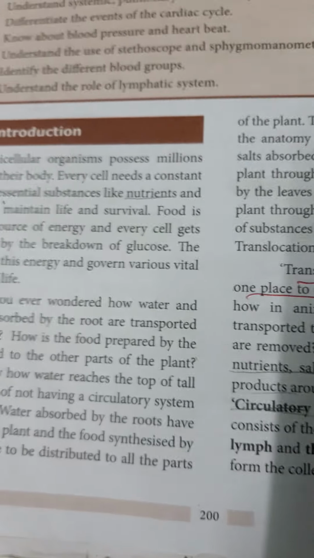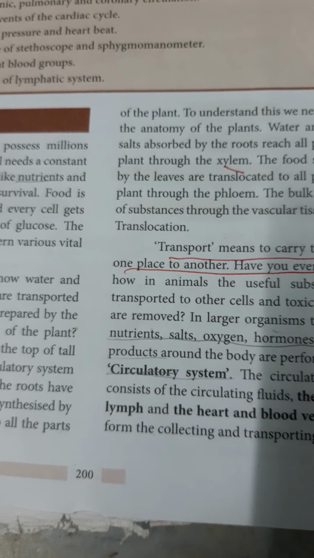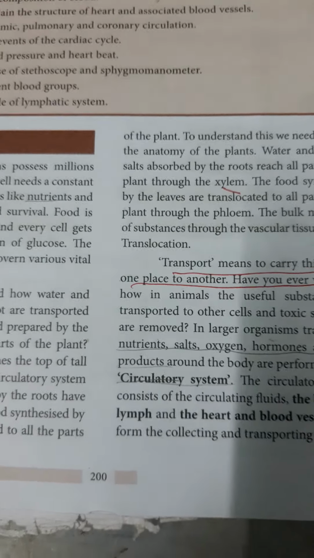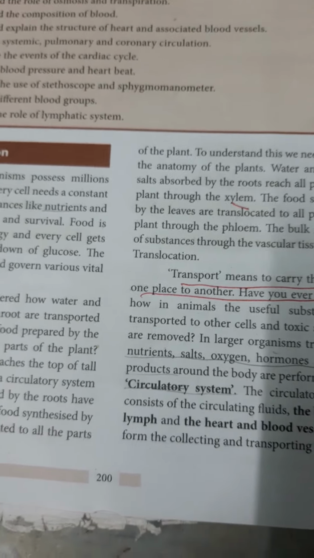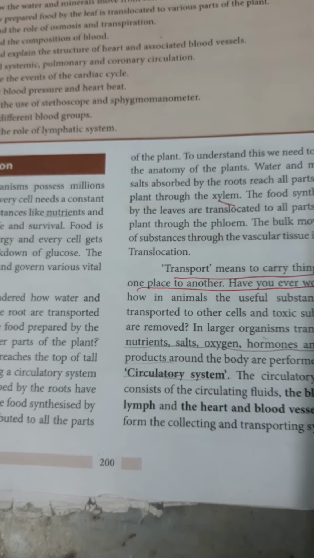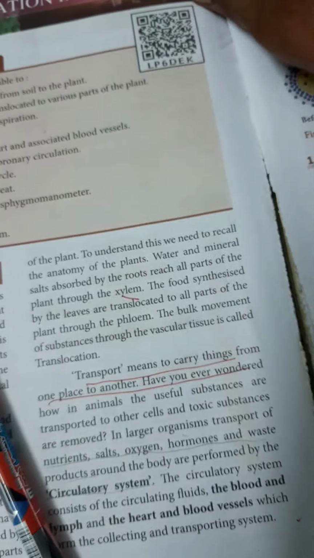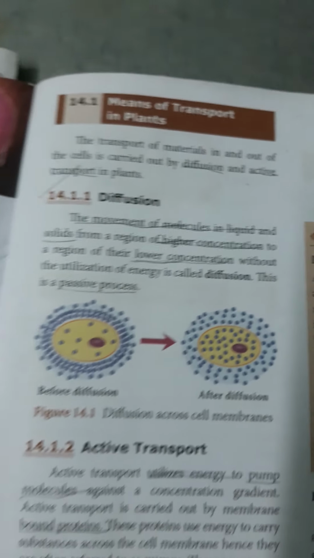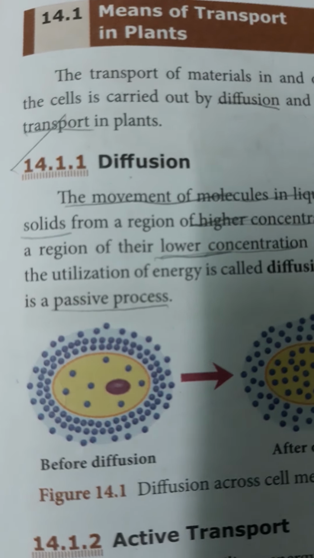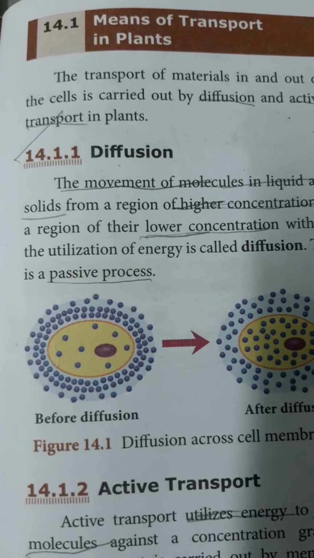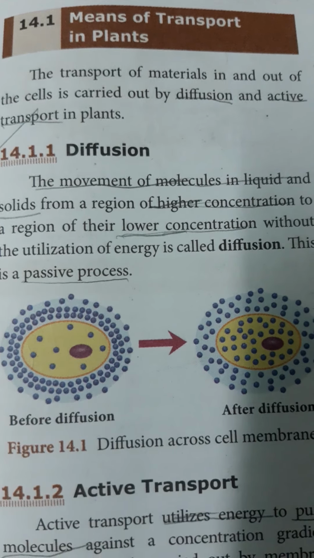Like this, in plants also, the root absorbs water from the bottom of the body and food is prepared at the top of the body, through the leaves. How the food and water are transported from one place to another by specific tissues, you will see in detail in the plants lesson. Means of transport: the transport of materials in and out of the cell is carried out by the simple method called diffusion